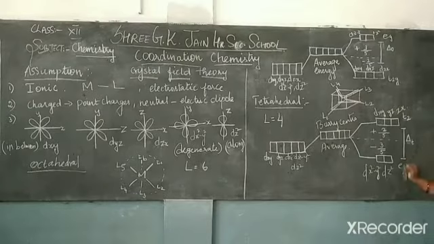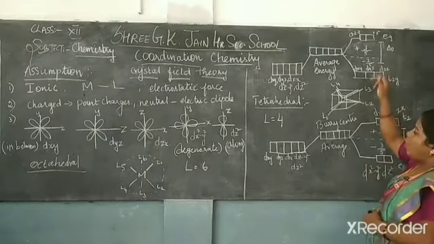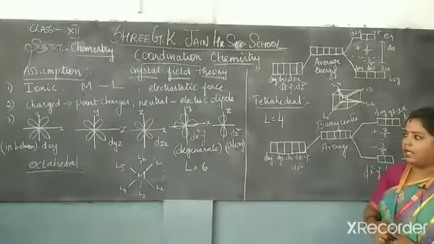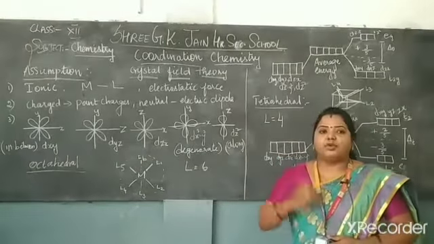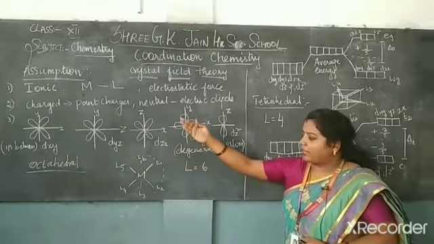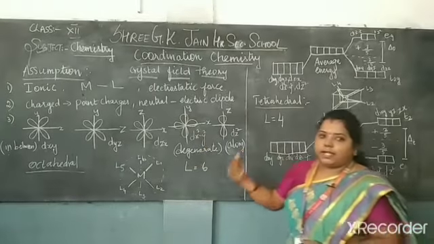You don't indicate the g values. And the energy level difference between these three orbitals and these two orbitals is indicated by the symbol delta. We have to learn it for the tetrahedral, that is why we indicate the term t. So delta t means the energy level difference of the tetrahedral, and delta o means the energy level difference of the octahedral. So in this session we are discussing crystal field theory, and we have explained it for the octahedral as well as the tetrahedral.